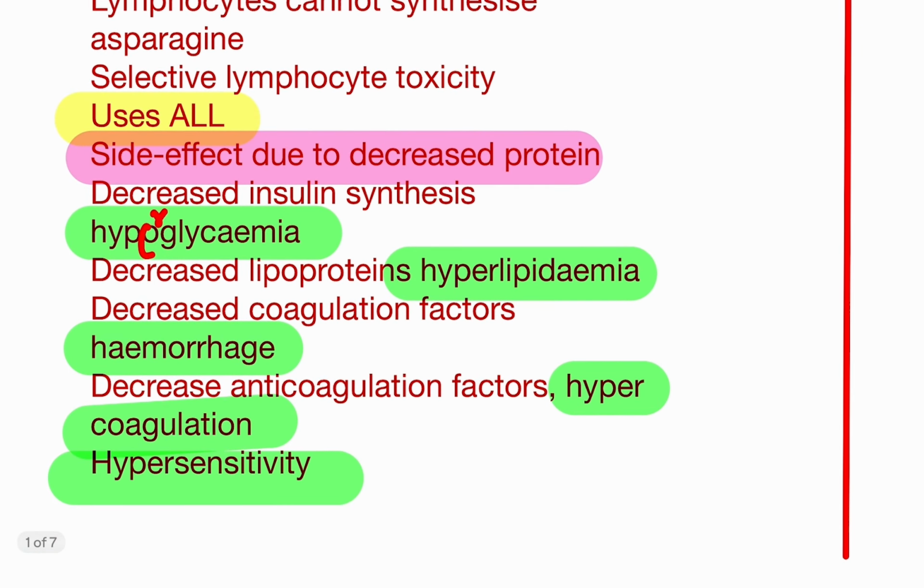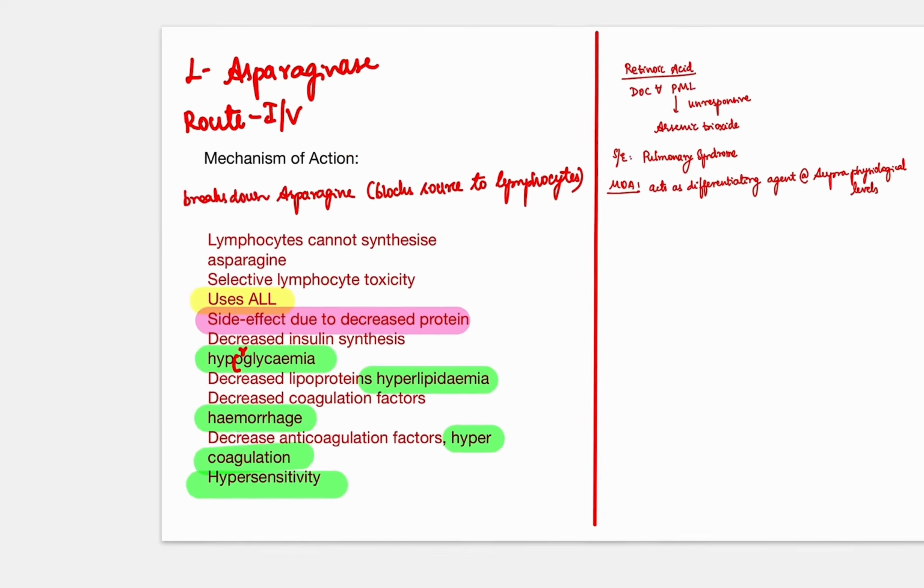What are the side effects of asparaginase? It decreases insulin synthesis and causes hyperglycemia. It decreases lipoproteins and causes hyperlipidemia, decreases coagulation factors and leads to hemorrhage, decreases anticoagulation factors and thereby leads to hypercoagulation, and also causes hypersensitivity reactions.